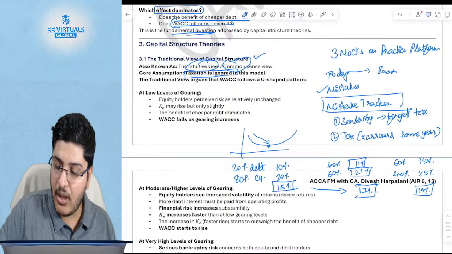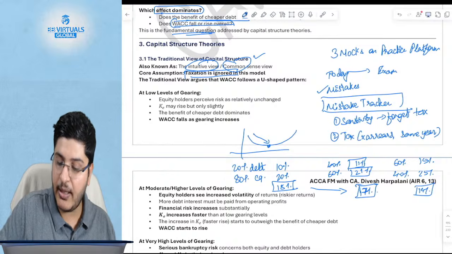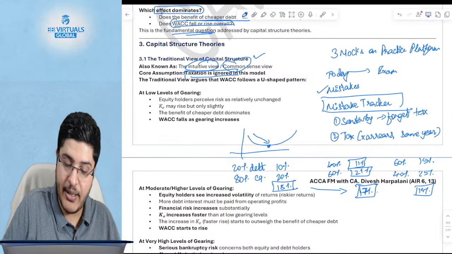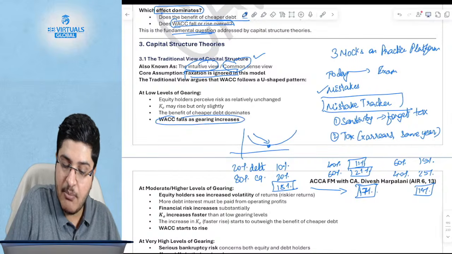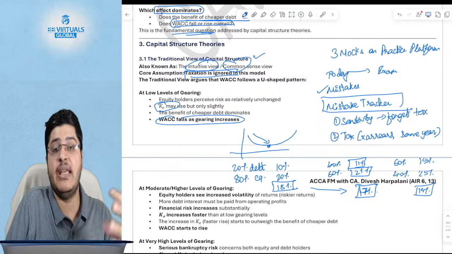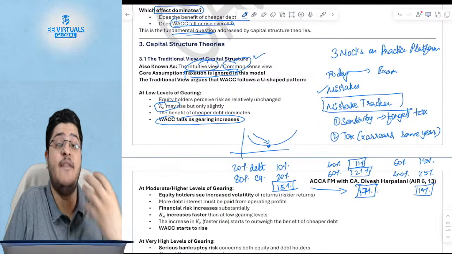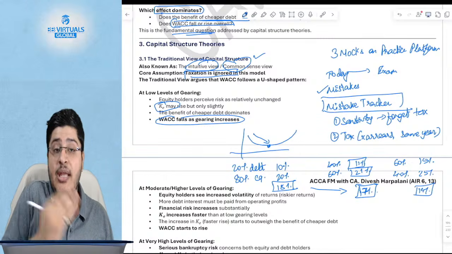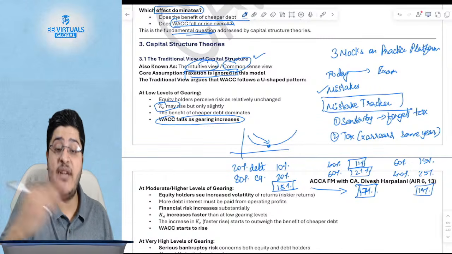So up to a particular point in time, if you increase the debt, your WACC falls, even while KE is rising. Why will KE rise? Because the financial risk has increased. But only up to a certain point is the reduction in the WACC because of the cost of debt still higher.